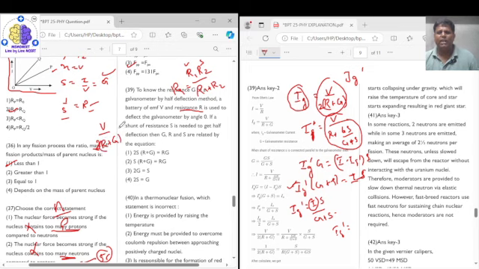This is Ig dash, which is half of Ig, equal to I, which is V upon R plus Gs upon G plus S into S upon G plus S. So when you solve this, the final result we get is your option 2, that is S into R plus G is equal to Rg, right?